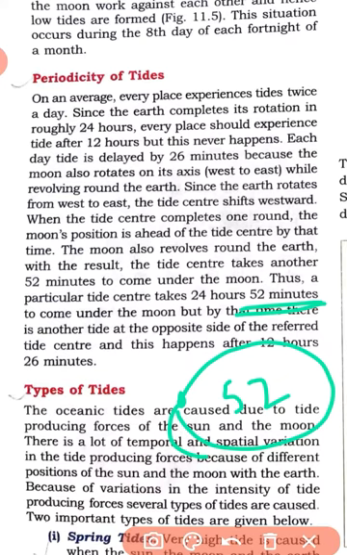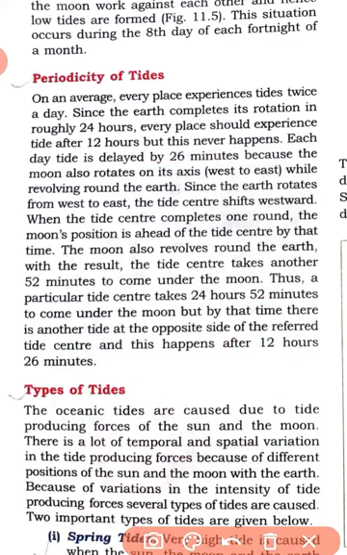That is why the position which experiences the tide today will experience the same tide the day after tomorrow, with 52 minutes more. And in between two tides, like the high tide and the low tide, the gap will not be 12 hours, it will be 12 hours and 26 minutes. Okay, so this is the periodicity of the tides. You should remember this, students.